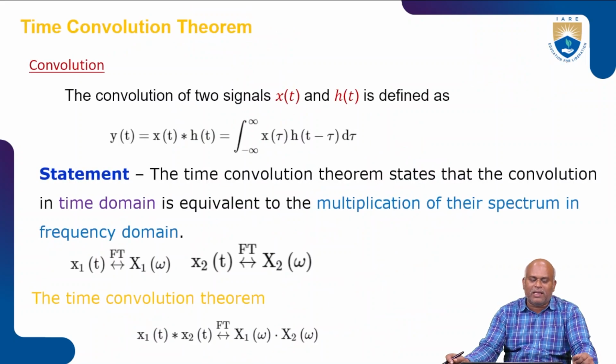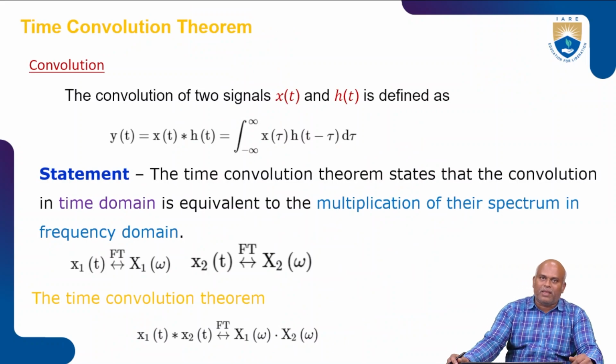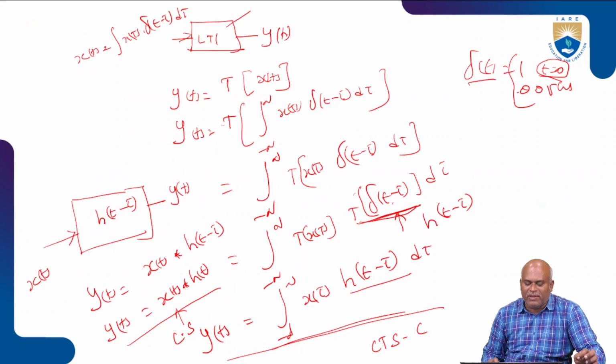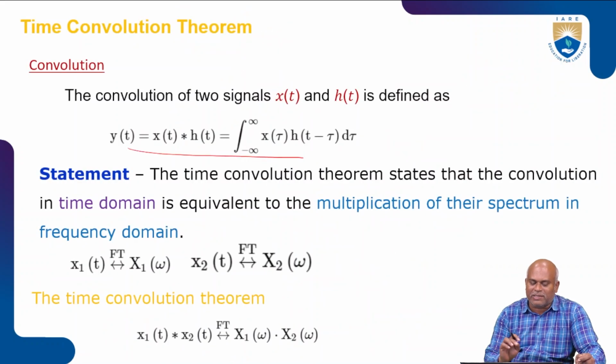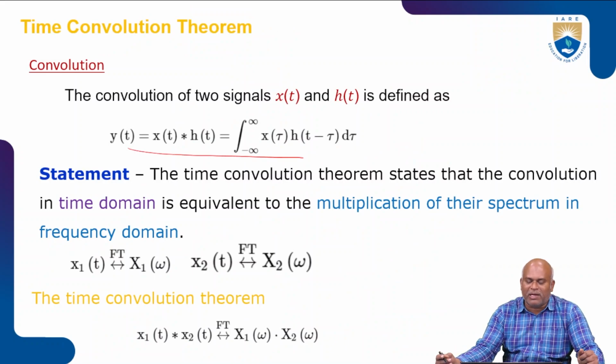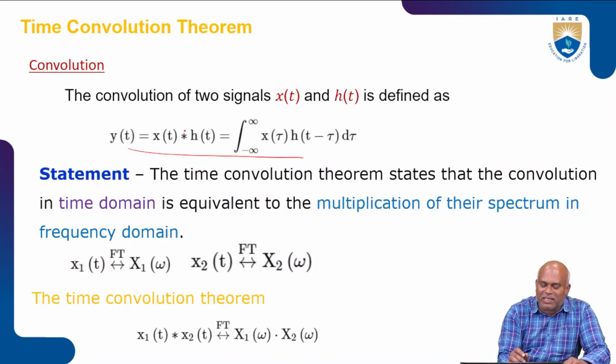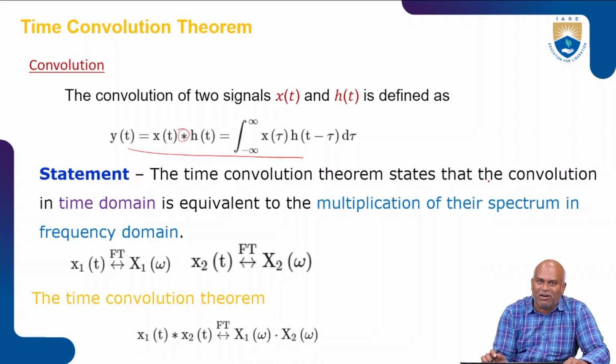Now we go for the time convolution theorem. This equation we derived as the condition of an LTI system, represented as the system response. The convolution of two signals x of t and h of t is defined as y of t equal to x of t star h of t, where star denotes convolution, equal to the integration from minus infinity to plus infinity of x of tau h of t minus tau d tau.